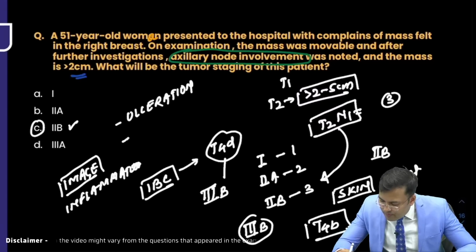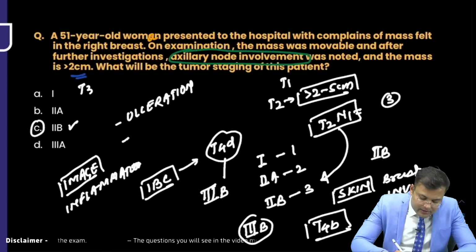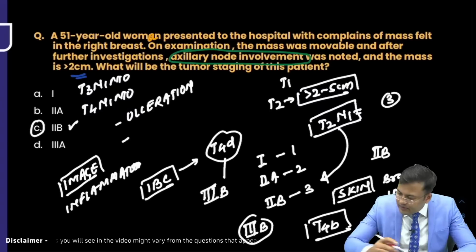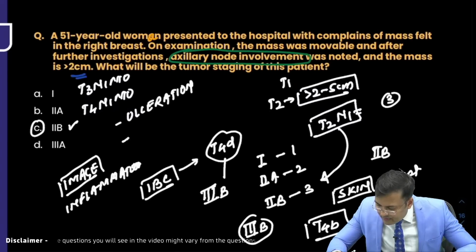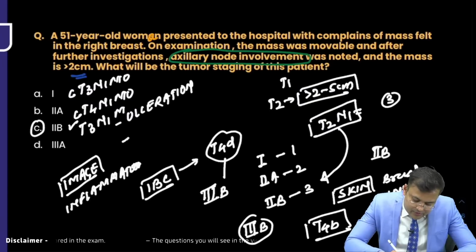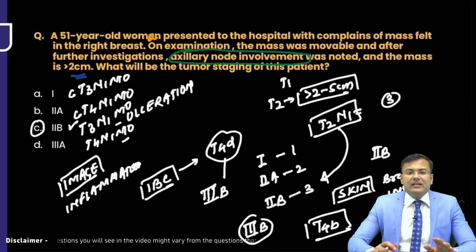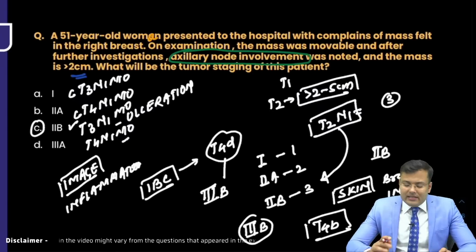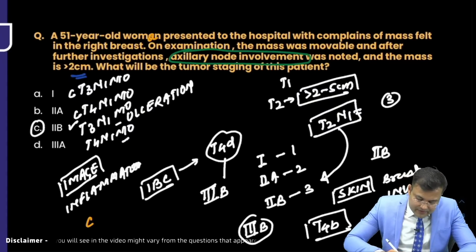Okay, Lukman Ahmed wants to say that, sir, options were T3N1, T4N1, very good. So it was T3N1M0, T4N1M0. Okay, C T3N1M0, C T4N1M0. So you know that this is the clinical staging, and for clinical staging we are using prefix C.